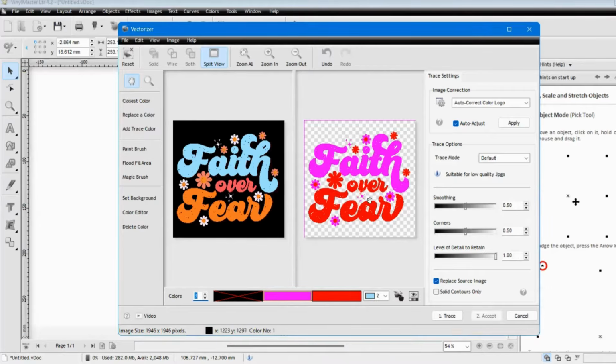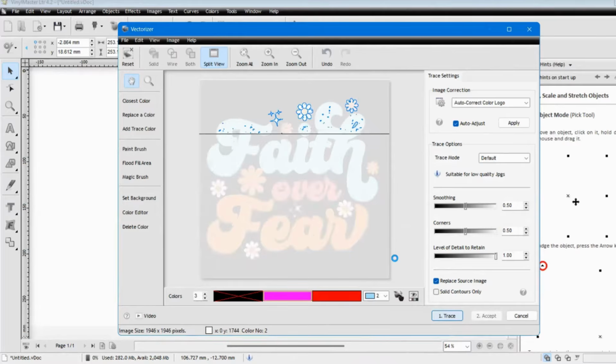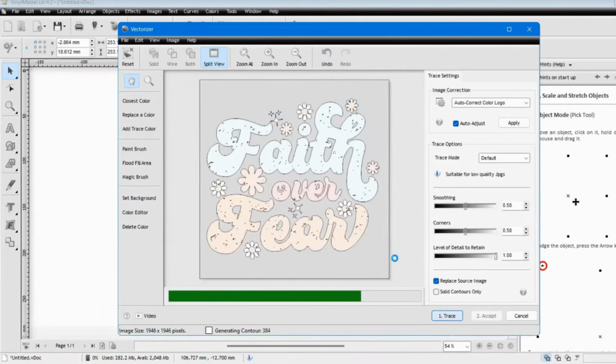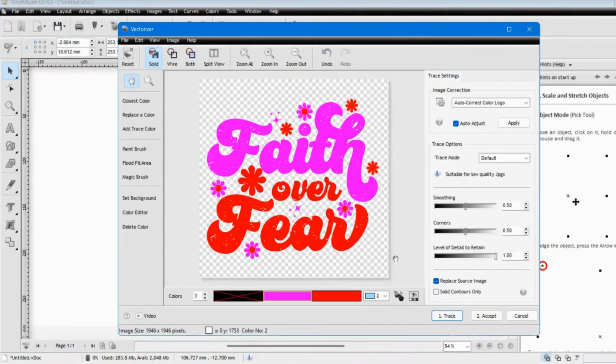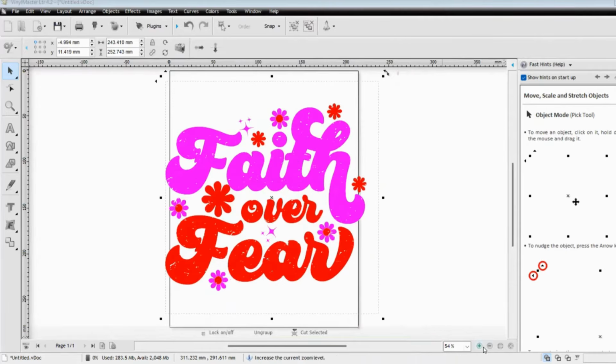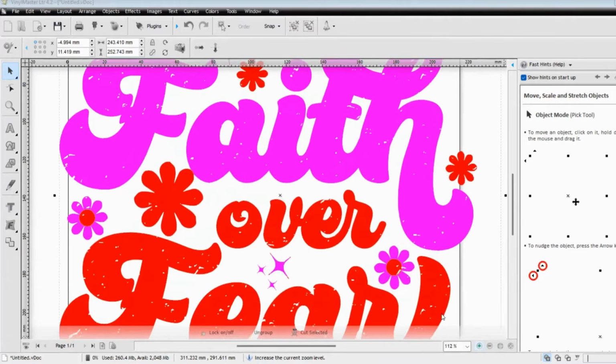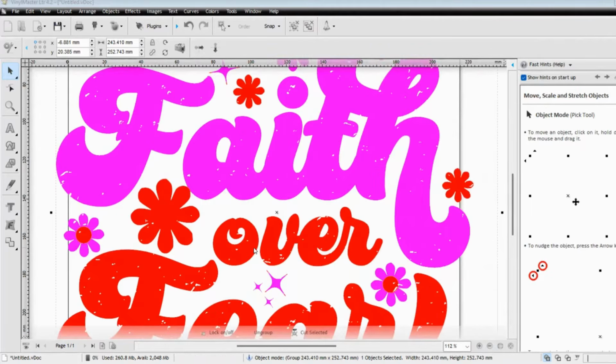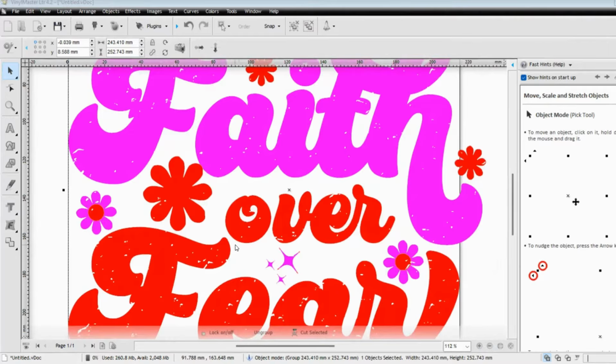And it's just going to pick up on all the little quirks that you see in distressed elements in this image. You want to hit trace. Once you hit trace, like I said, it's now converting and tracing your image into a high resolution image. It left us with some distress, which I really loved about this. And then you just hit accept, right? And there you have it. Again, it went ahead and cut your files. It cut it clean, and still kept that distressed look. Okay. So there you have it.